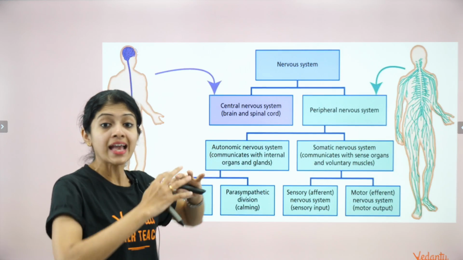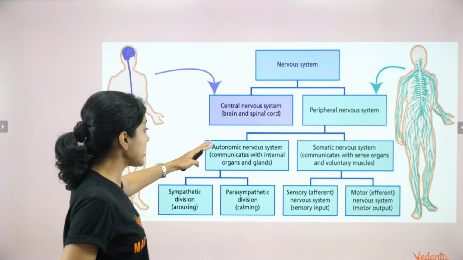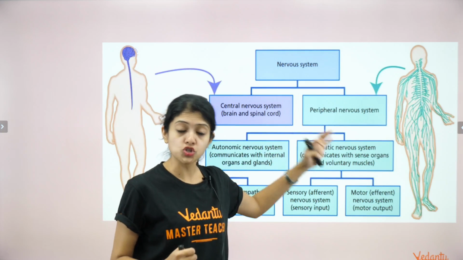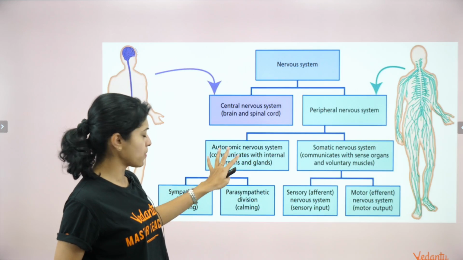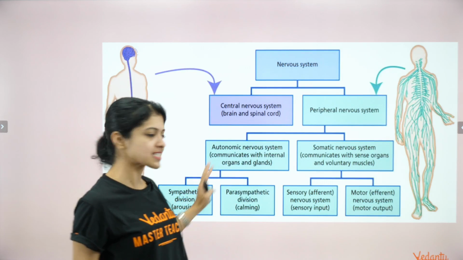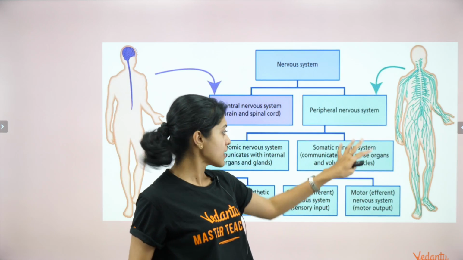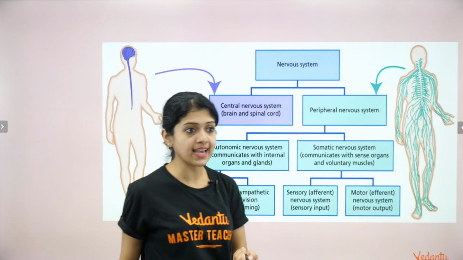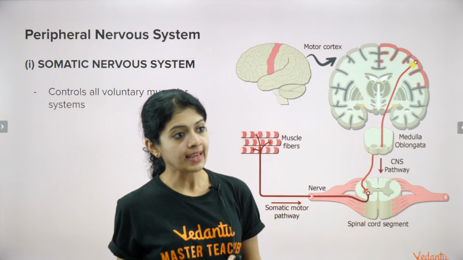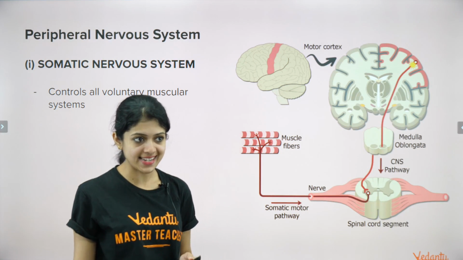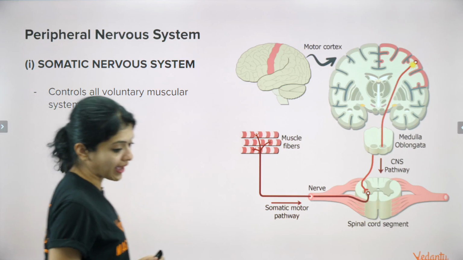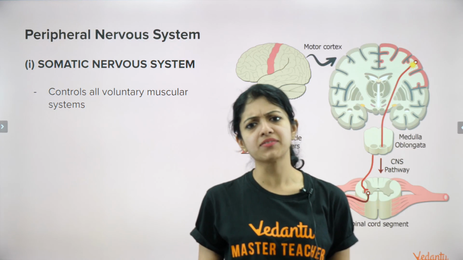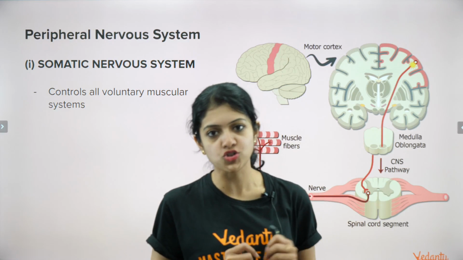Peripheral nervous system is further categorized into two: the autonomic nervous system and the somatic nervous system. Okay, the somatic and the autonomic. Let's keep autonomic for last because that is a little more complex than somatic. Okay, so somatic and autonomic nervous system. Yes, PNS, ANS, SNS. Now let's look at what the somatic nervous system does. Like I said, somatic nervous system is relatively simpler compared to the autonomic nervous system.